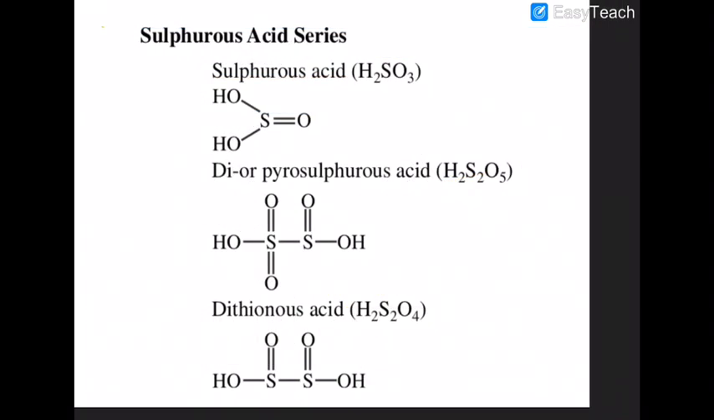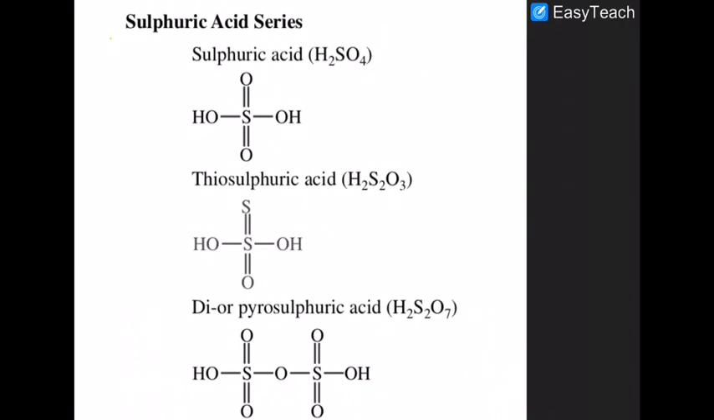Now let's look at the structures of the various oxoacids of sulfur. That is called sulfurous acid. Look at the structure: 2 OH groups and 1 oxygen double bond are there. This is pyrosulfurous acid, that is H2S2O5. Then you have dithionous acid, H2S2O4. Then you have the sulfuric acid series, H2SO4.